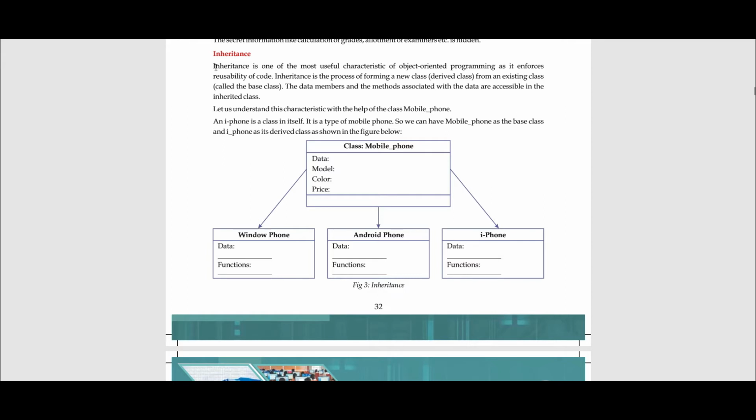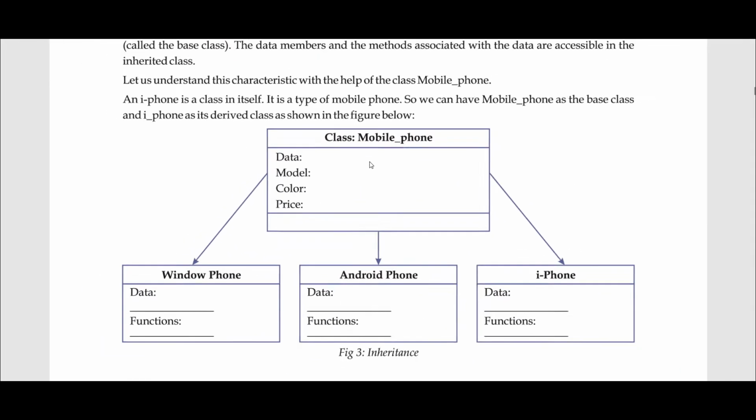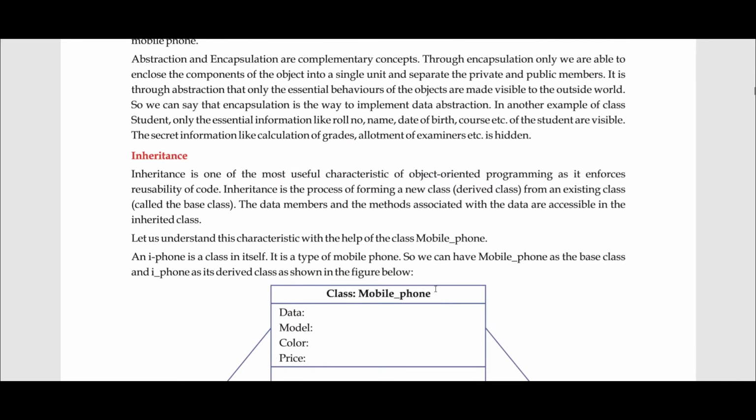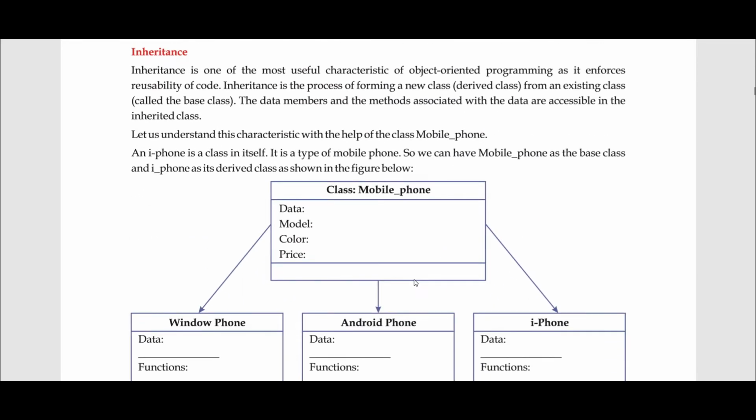Now you all remember this diagram. Let me just zoom into it. This is basically a class, a mobile phone class, and it has certain data members, and there are certain functions attached to it. These are the instances of classes. So in inheritance, what you do is you make another class, which is derived from a parent class. The inherited class can access all the data members of the parent class, and can also have its own specific new features.